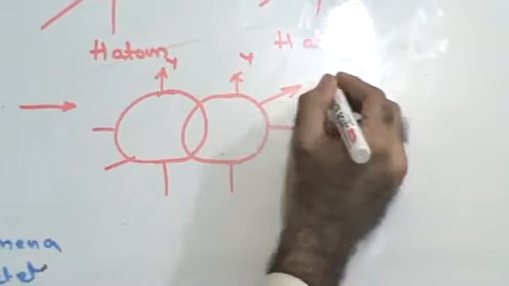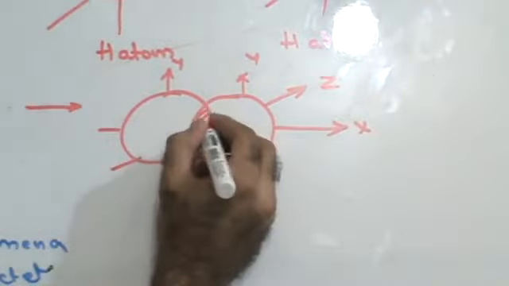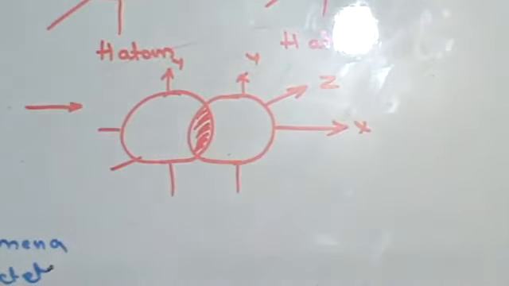X-axis, Y-axis, Z-axis, and your electron density increases in the area of overlap. So there you have the electron density increasing. This kind of bond is called S overlapping, right? And from the orbitals we now also know the geometry and the shape of the bond in the hydrogen molecule that will be formed.